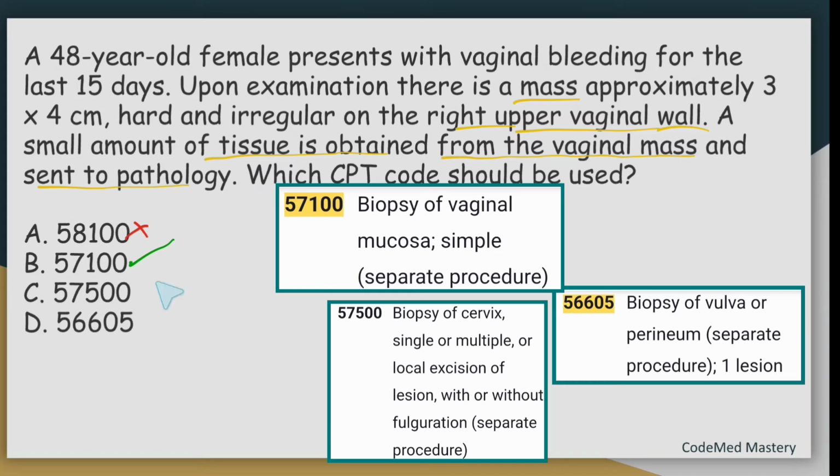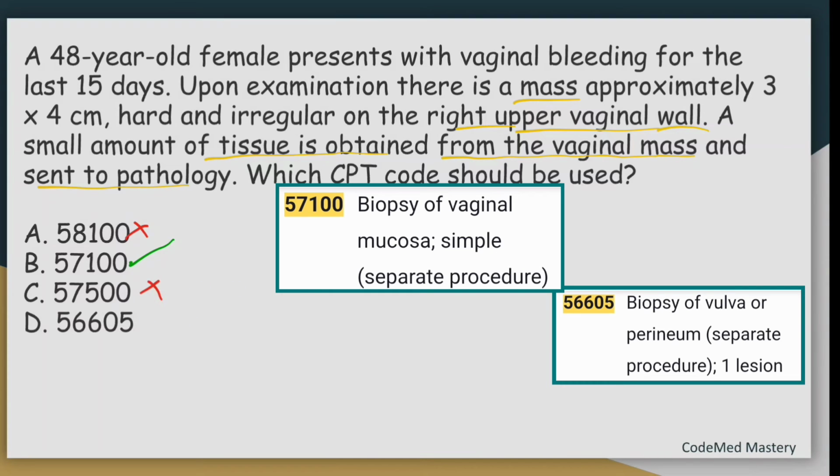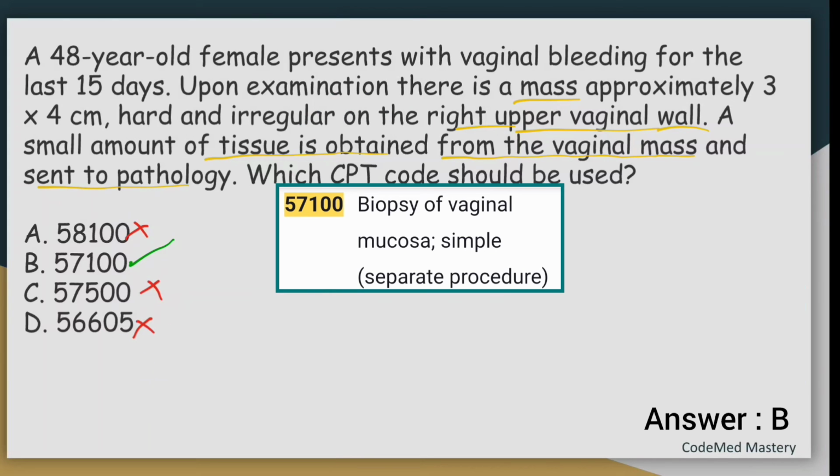So eliminate option C, and option D 56605 is for biopsy of vulva or perineum, one lesion. So that is also not matching with the question. So eliminate option D. Option B is the right answer.